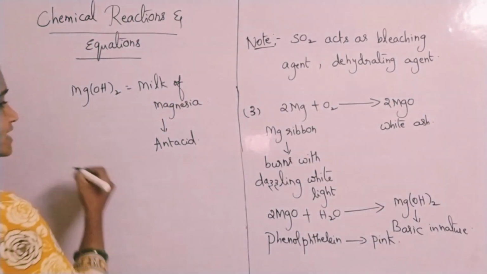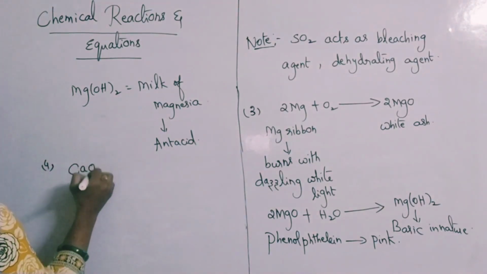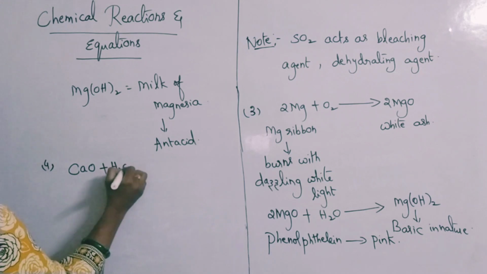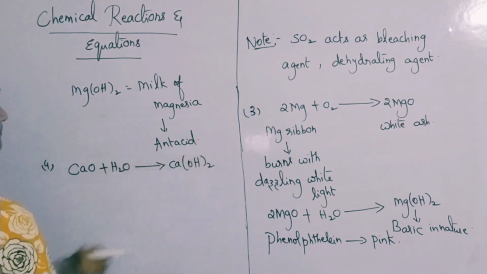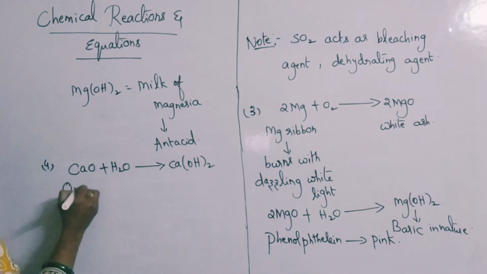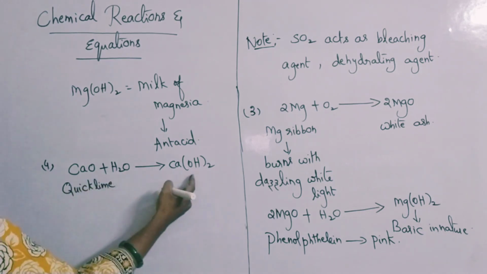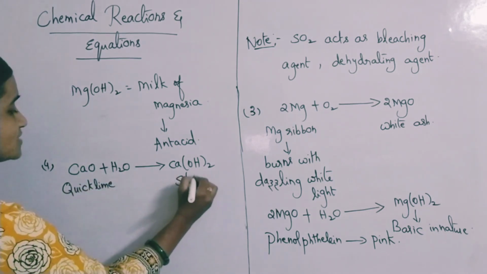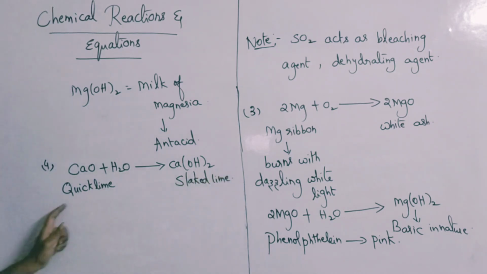Let us move on to the fourth example. Calcium oxide, when it reacts with water, gives rise to calcium hydroxide. Calcium oxide is generally called what? Quicklime. And calcium hydroxide is called what? Slaked lime. Quicklime and slaked lime.